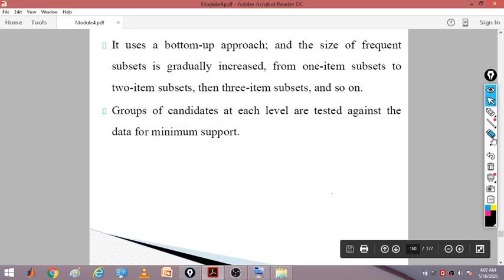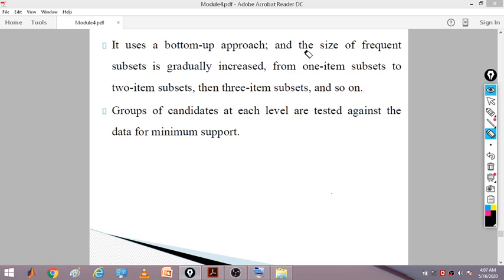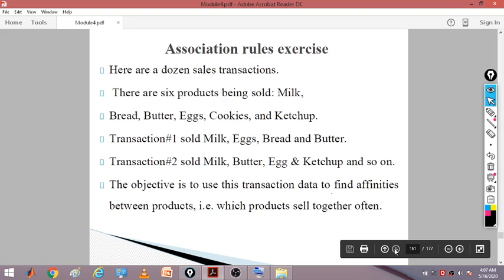This always uses a bottom-up approach. The size of the frequent subsets is gradually increased from 1 item set to 2 item sets, then 3 item sets, and so on. We start with 1, 2, and 3 and so on. The group of candidates at each level is tested against the data for minimum support.